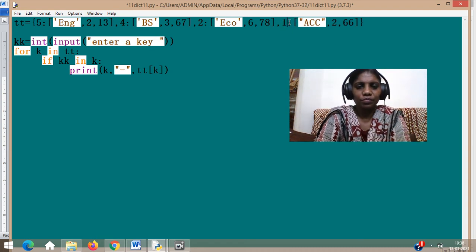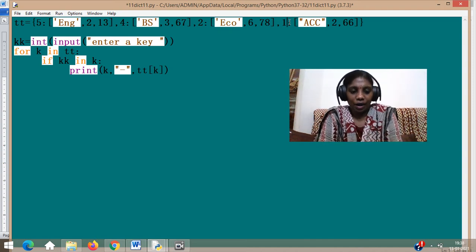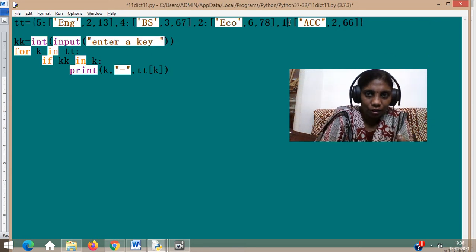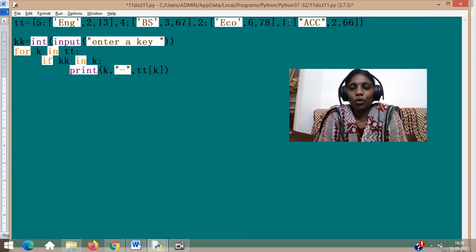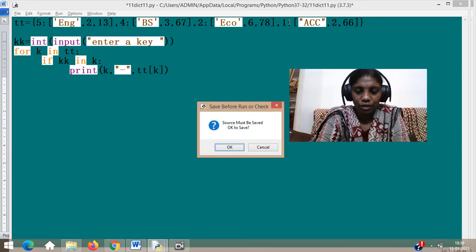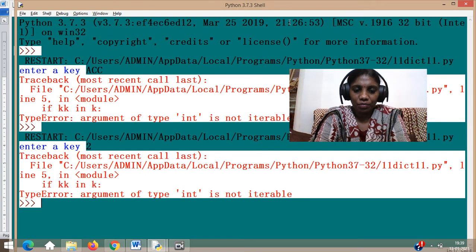I can give 1 here. Understood. So one ready-made mistake already happened. I tried to give ACC, which is actually not a key, only a part of the value, which is not going to be extracted. So KK should extract only keys. So enter any key. If 2 is there,